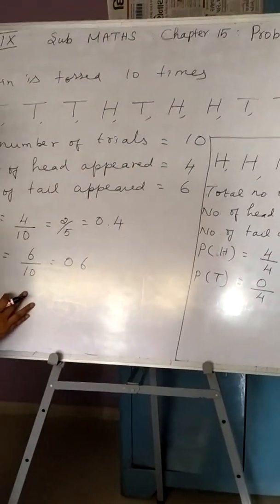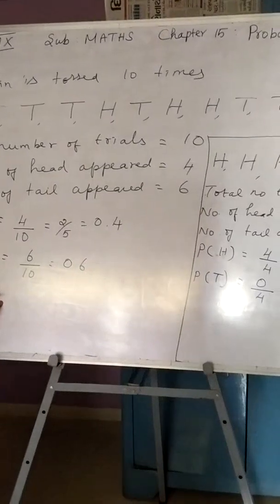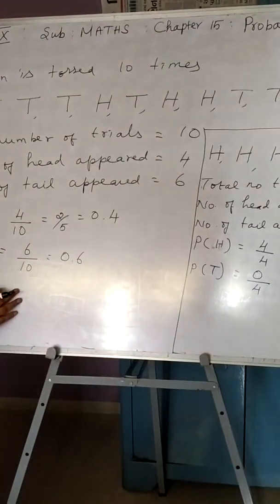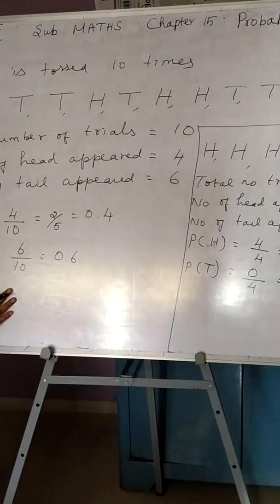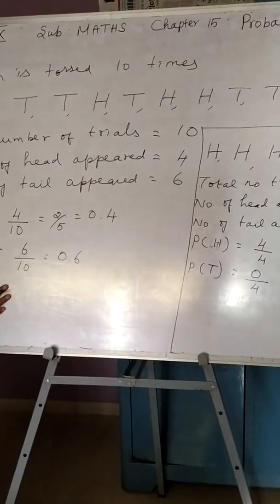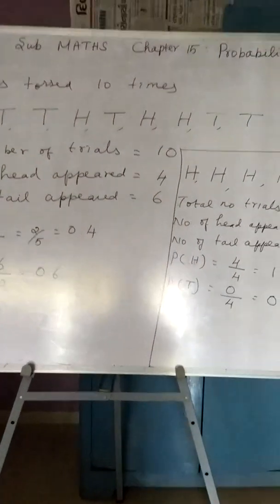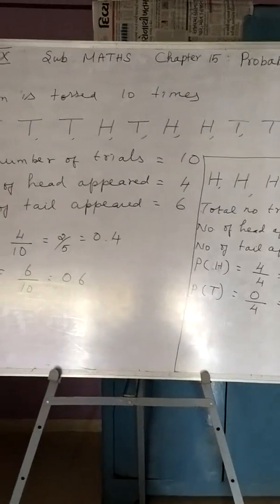So we write, the probability of any event lies between 0 and 1, where 0 and 1 are inclusive. It can be 0, can be 1, or it can be any real number between 0 and 1. This we should remember.